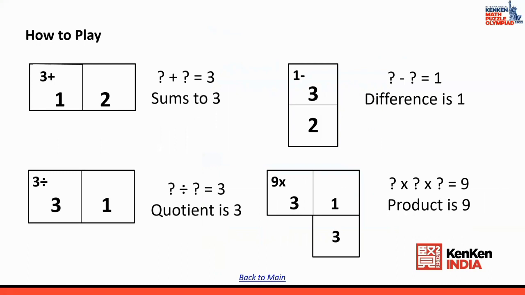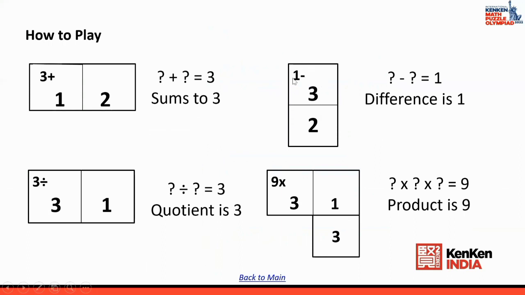Okay, let us look at some more cages. You have a cage called 3 plus. So the option here is 1 plus 2 or 2 plus 1. Now you have a cage where you have 3 divided. So 3 divided by 1 or 1 divided by 3. So that becomes the two answers. Now you have one more cage which says 9 multiplied, and you have 3 grids here. This means that you have to take the help of 3 numbers. So 3 multiplied by 1 multiplied by 3 gives 9.